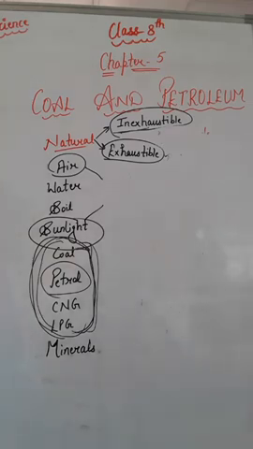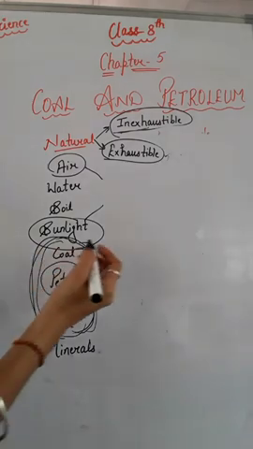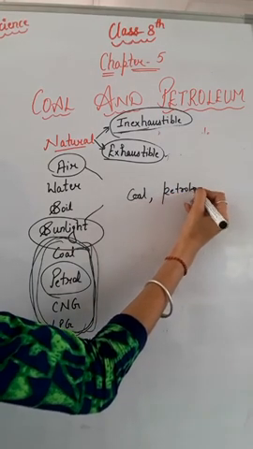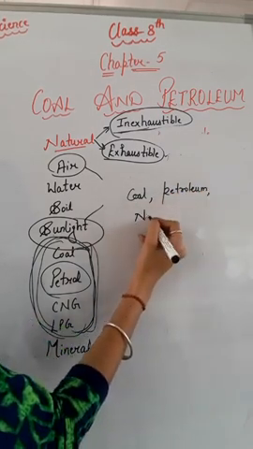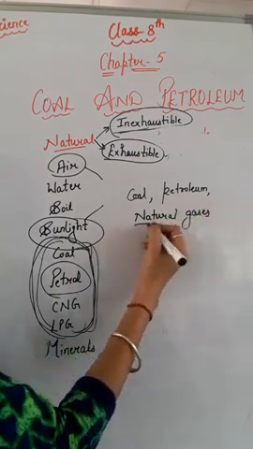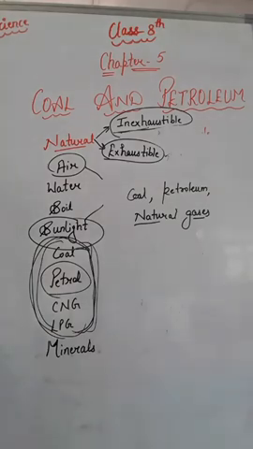So, in this chapter we will learn about the exhaustible natural resources like coal, petroleum and natural gas. All these, coal, petroleum and natural gas, are natural resources and exhaustible resources, and can be exhausted by human beings, right?